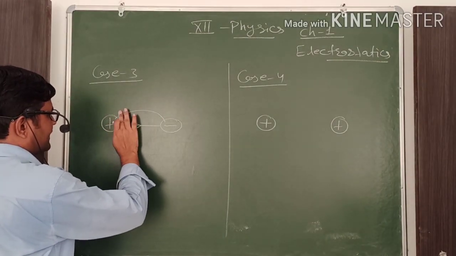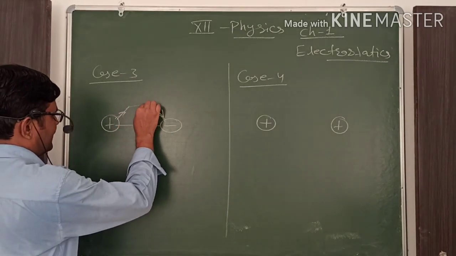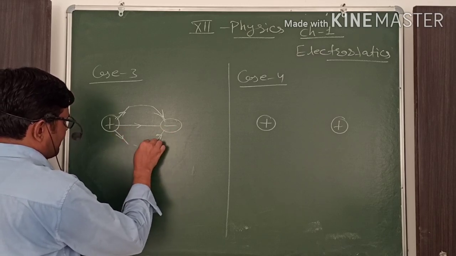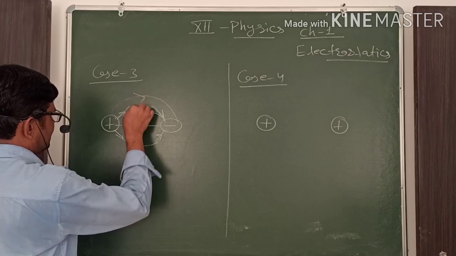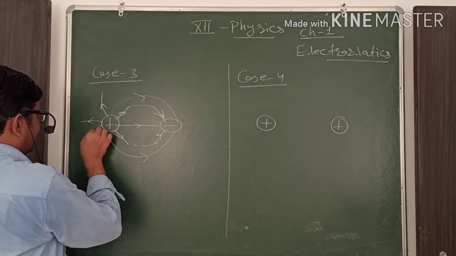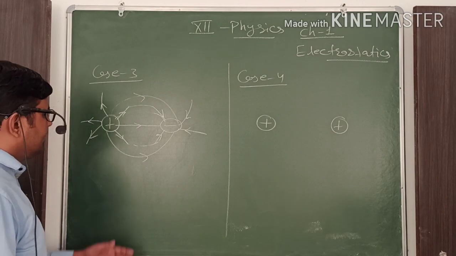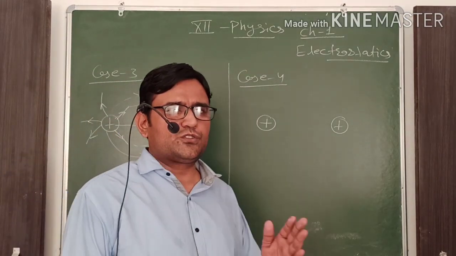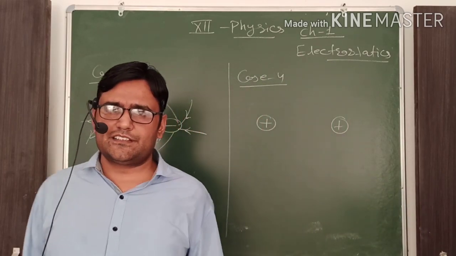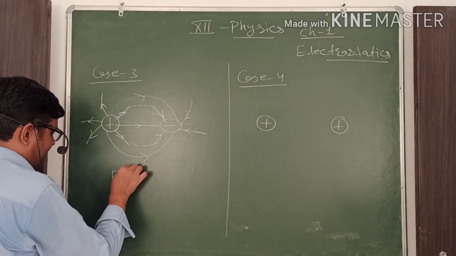Okay, these are the outgoing field lines and these are the entering field lines. Now they are shaped like this, in a curved shape. Now it is the formulation for the electric field lines. These are the electric field lines due to the positive and these are due to the negative sources. It is a combination, and it is also defined in terms of the electric dipole. It will be discussed in the next class. It is the formulation of the electric dipole.